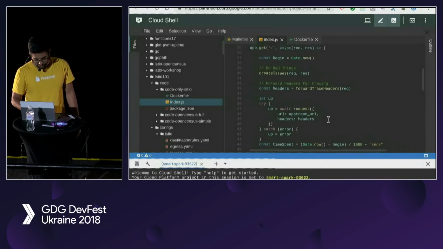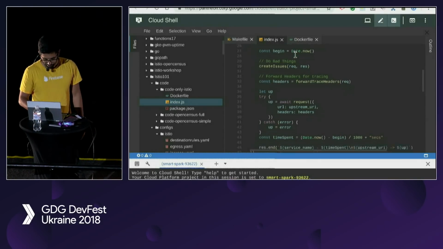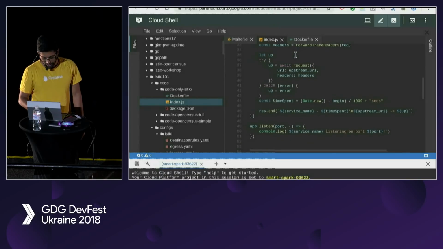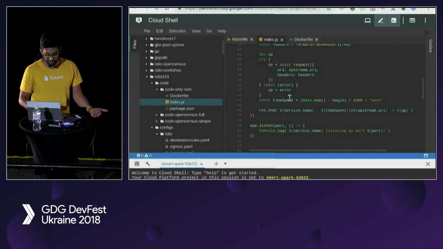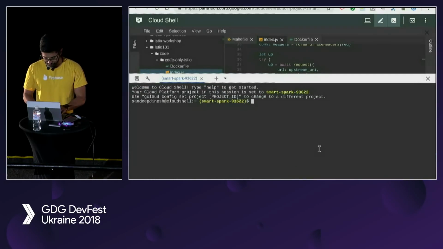So it's really simple, right? It's listening on /. It's just an Express app. And then it just waits for that request. And then, like I said, it gets the current time and then the end time and then just kind of pastes it all onto the screen. So enough talking. Let's actually just look at what this looks like.